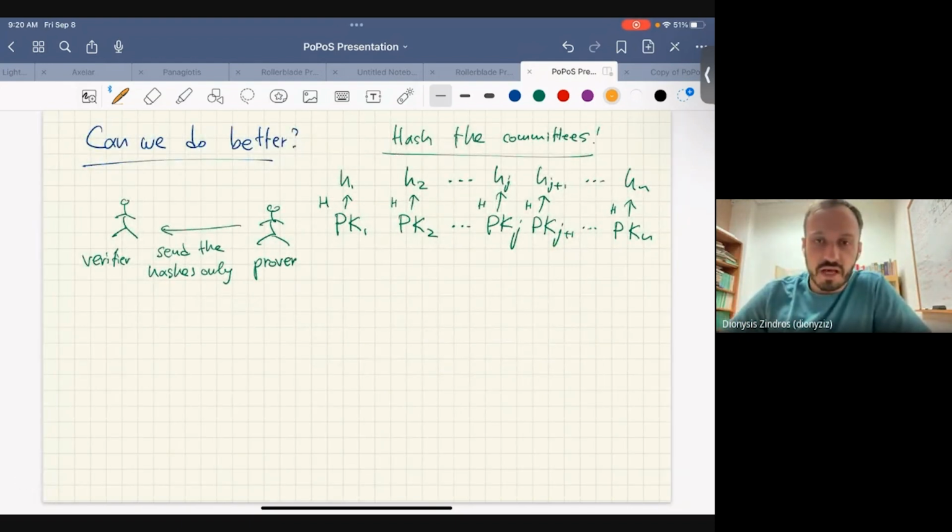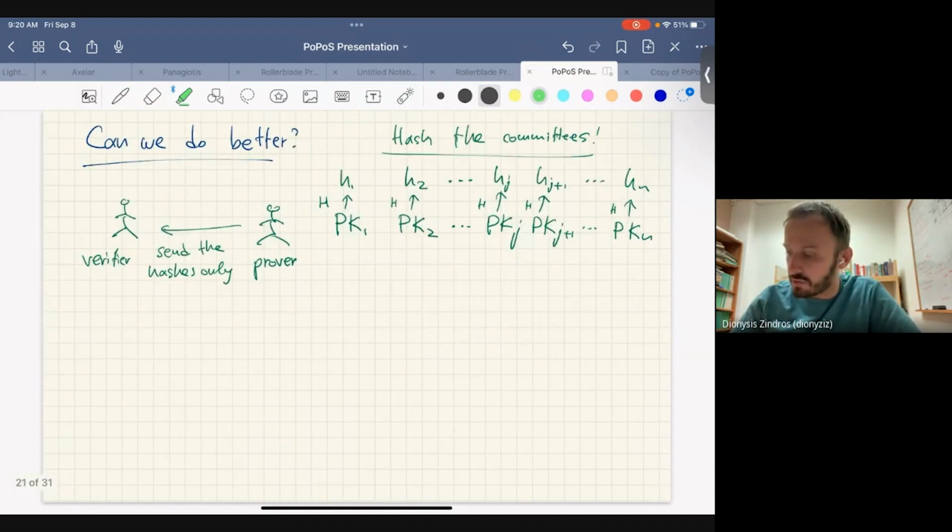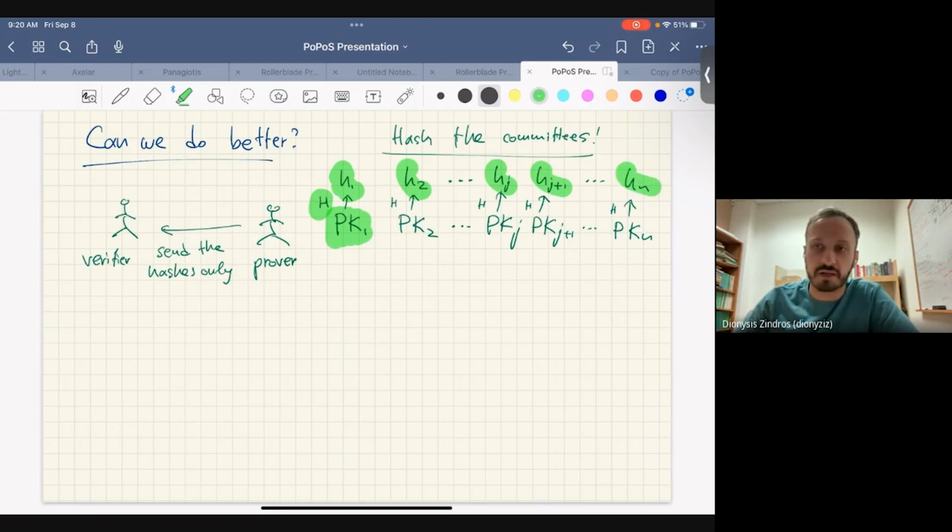So the idea is that instead of sending the whole 512 keys per committee, we hash it. Here the prover takes the public keys of epoch 1, hashes them using, let's say, SHA-256 or Keccak, and obtains this hash of the committee. Same for epoch 2, up to j plus 1, the latest committee, and sends those to the verifier. Of course, now the verifier cannot check any signatures, so it's possible that the prover is lying.